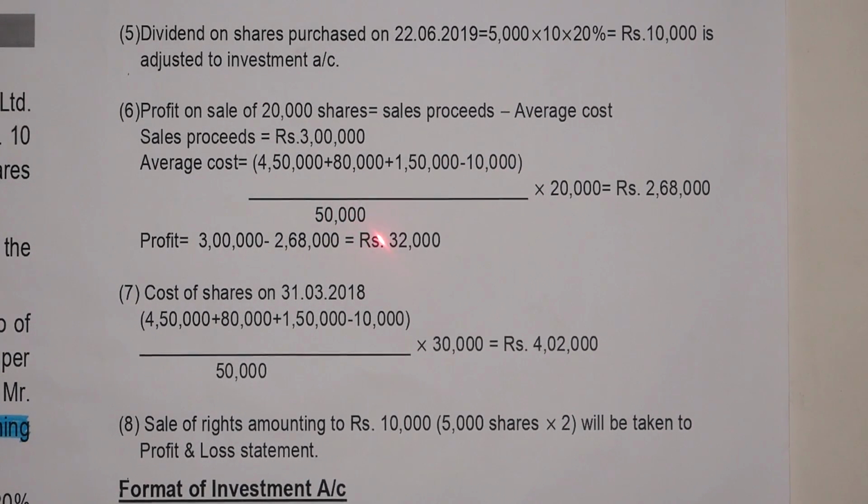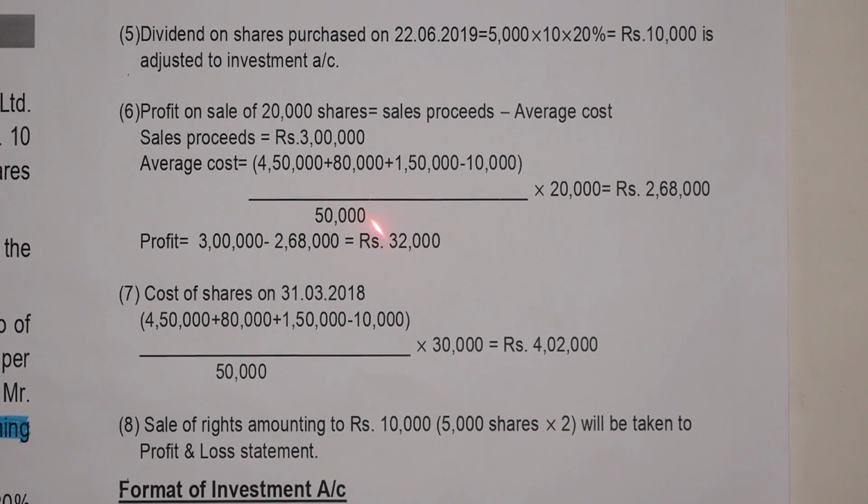Divide by 50,000 shares. How do we get 50,000? 30,000 opening balance plus 5,000 purchased shares plus 5,000 bonus shares plus 10,000 rights shares. So in this way we get 50,000 shares, into 20,000 shares. So we get average cost of rupees 2,68,000. So profit is equal to sale proceeds rupees 3 lakh minus average cost rupees 2,68,000, which is equal to 32,000.